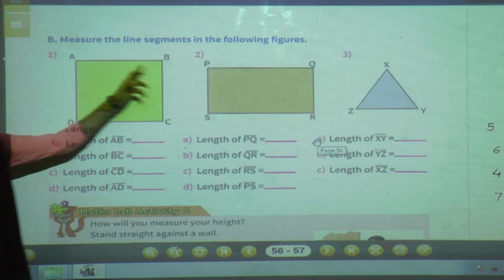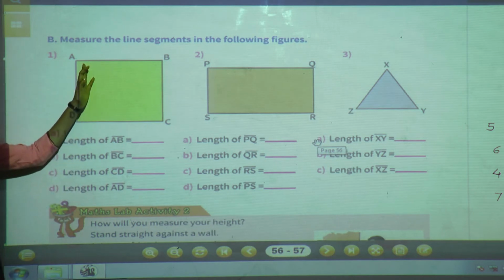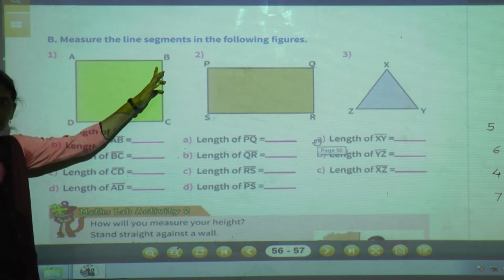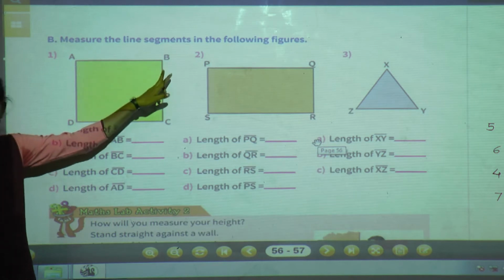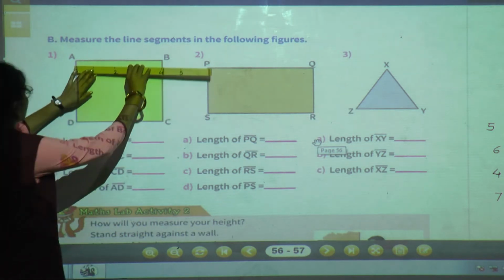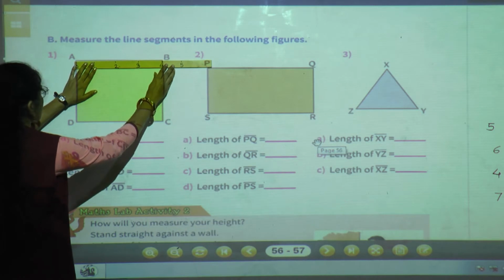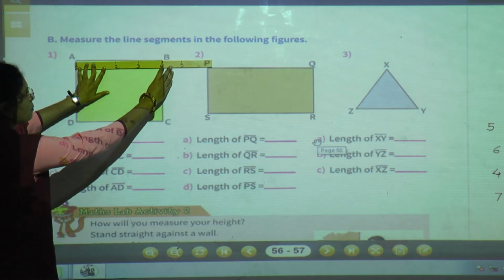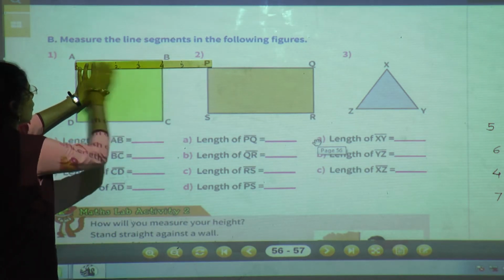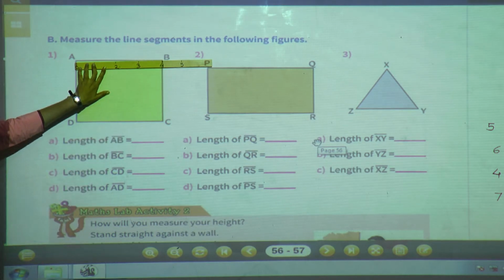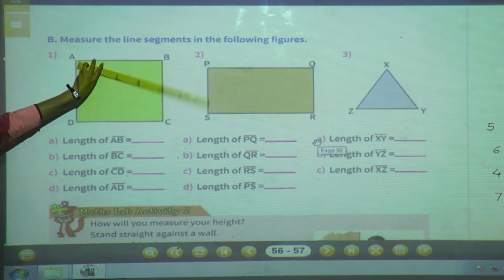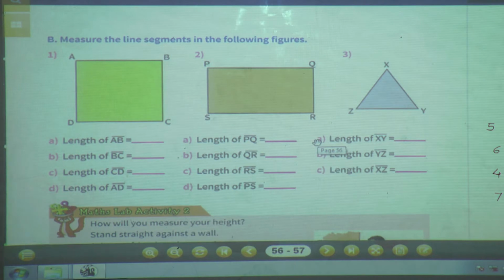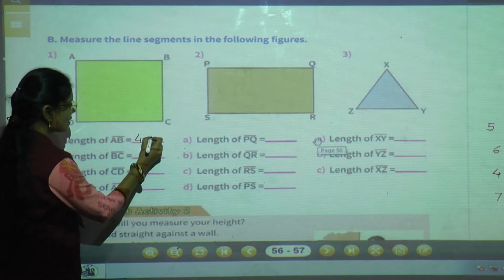See the square ABCD. Keep your ruler on the side AB. First we will measure the length of AB. Now the point A is on, yes, 0. It should be on 0. Now see the B point, where is it? B is on 4. So what will be the length of AB? The length of AB is, yes, exactly, it is 4 centimeter. So here you can write length of AB is 4 centimeter.